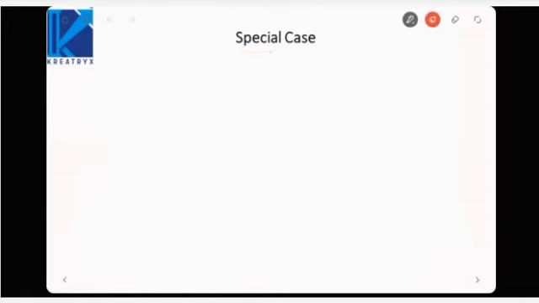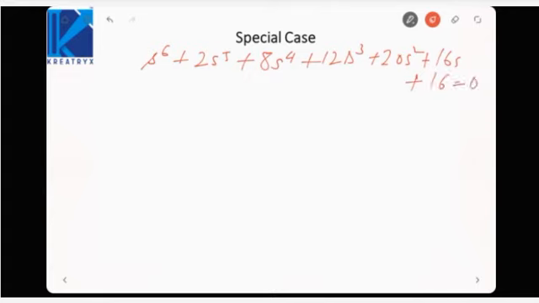Suppose if we take an example like this: S6 plus 2S5 plus 8S4 plus 12S cube plus 20S square plus 16S plus 16 is equal to 0.